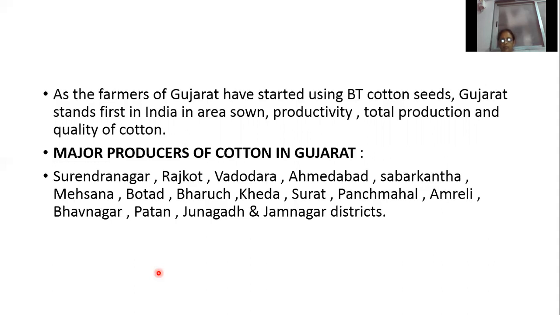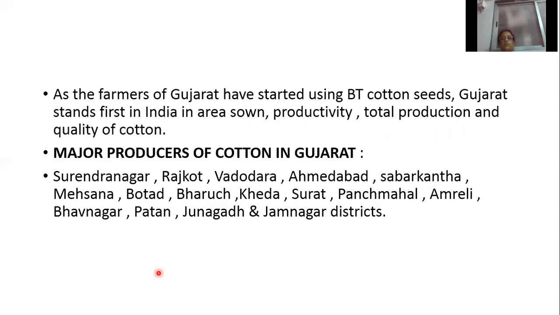And why does Gujarat rank first in India in the cotton zone area? Zone area means the area under cultivation, production, total production and the quality of cotton, because the farmers of Gujarat started using BT cotton seed, hybrid seeds. That is why Gujarat ranks first in India in area under cultivation of cotton, productivity, total production and the quality of cotton.